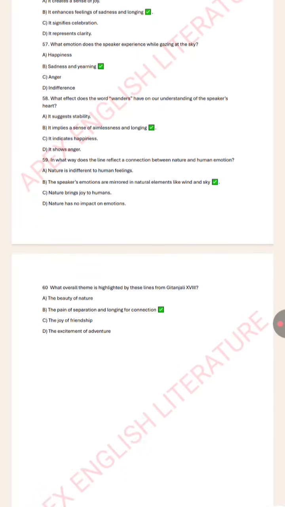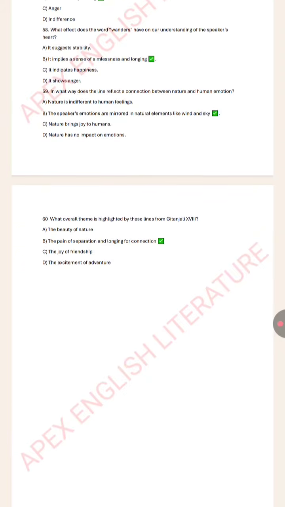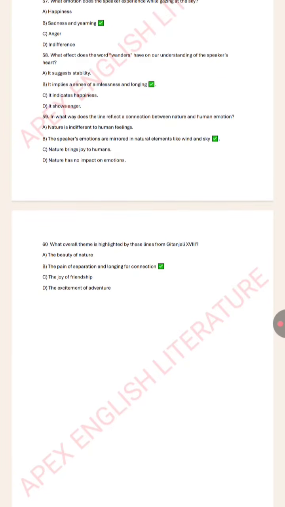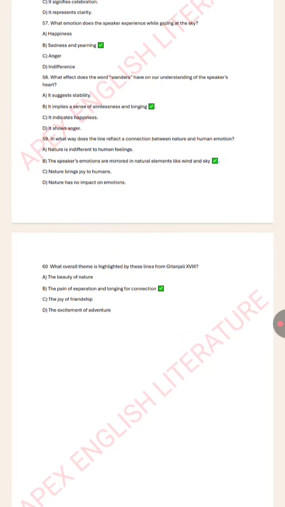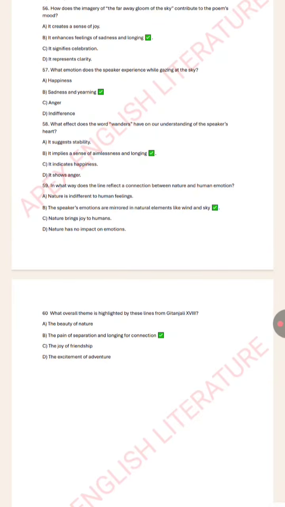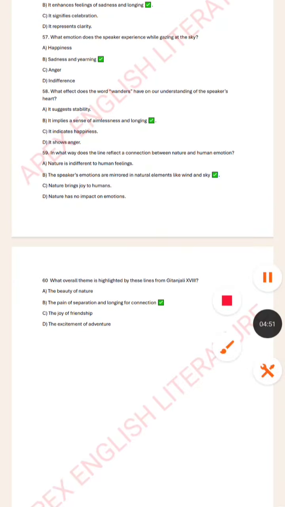What emotion does the speaker experience while gazing at the sky? Sadness and yearning. What effect does the word "wanders" have on our understanding of the speaker's heart? It implies a sense of aimlessness and longing. In what way does the line reflect a connection between nature and human emotion? The speaker's emotions are mirrored in natural elements like wind and sky. What overall theme is highlighted in these lines from Gitanjali 18? The pain of separation and longing for connection.